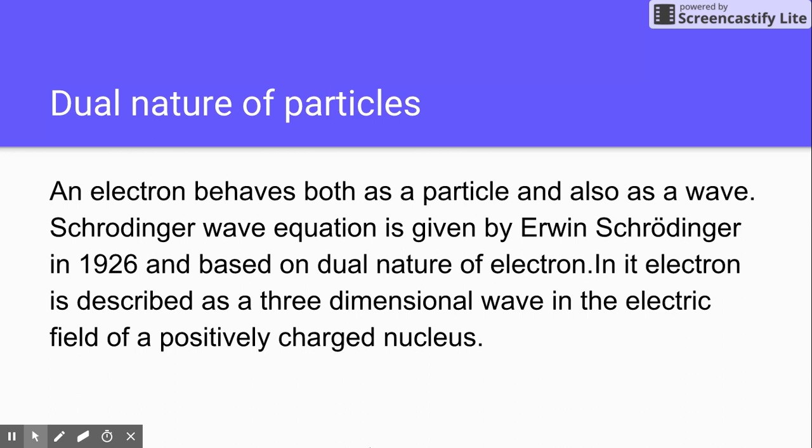The Schrodinger wave equation was given by Erwin Schrodinger in 1926 and it is based on the dual nature of the electron. In it, the electron is described as a three-dimensional wave in the electric field of a positively charged nucleus. This Schrodinger wave equation is very popular and almost explains all the properties exhibited by subatomic particles.